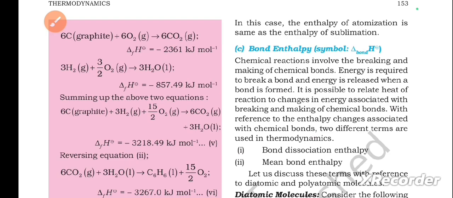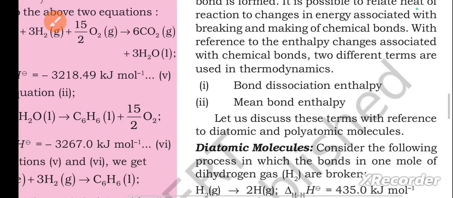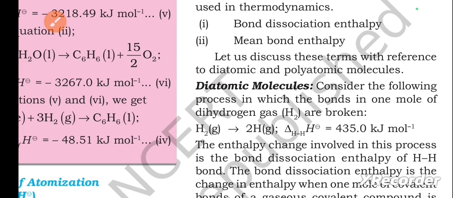Next, C, bond enthalpy. This is the symbol ΔbondH. Chemical reactions involve the breaking and making of chemical bonds. Energy is required to break a bond and energy is released when a bond is formed. It is possible to relate heat of reaction to changes in energy associated with breaking and making of chemical bonds. With reference to the enthalpy changes associated with chemical bonds, two different terms are used in thermodynamics. First one, bond dissociation enthalpy. Second one, mean bond enthalpy.